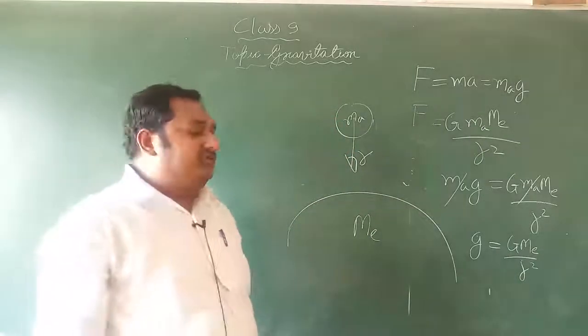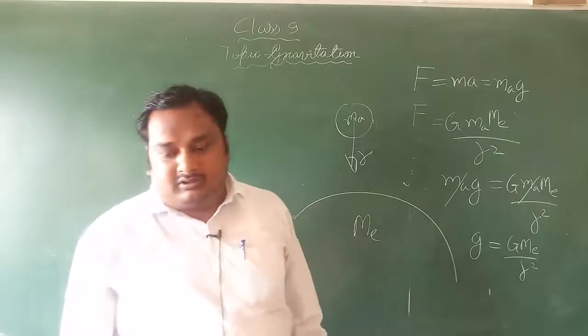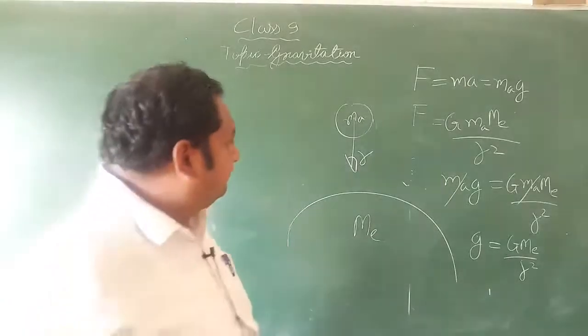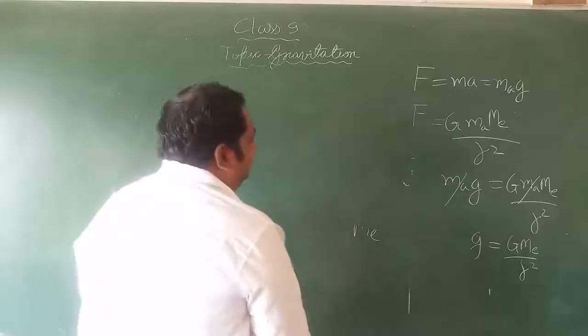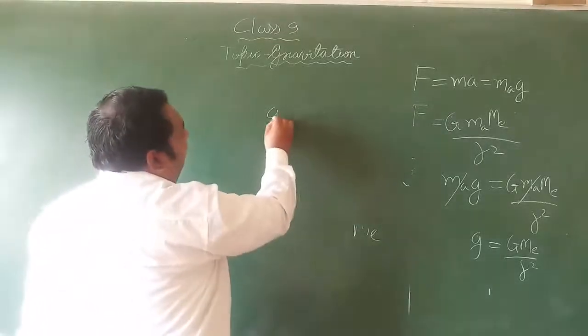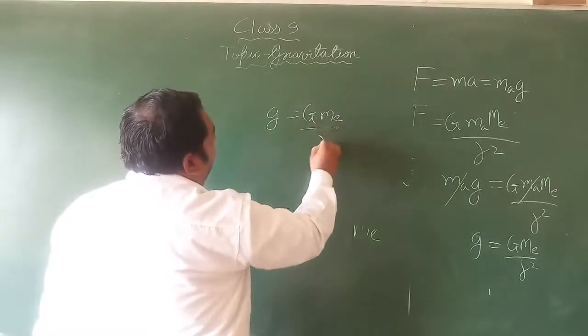Now from this equation a very important result we are obtaining. What result are we obtaining? We are obtaining this result: g is proportional to mass. g equals G me divided by r square.